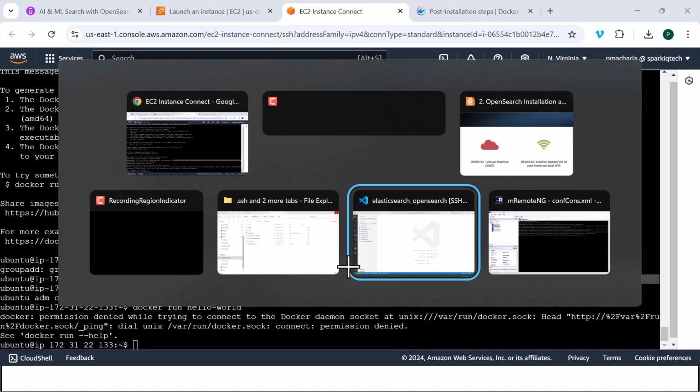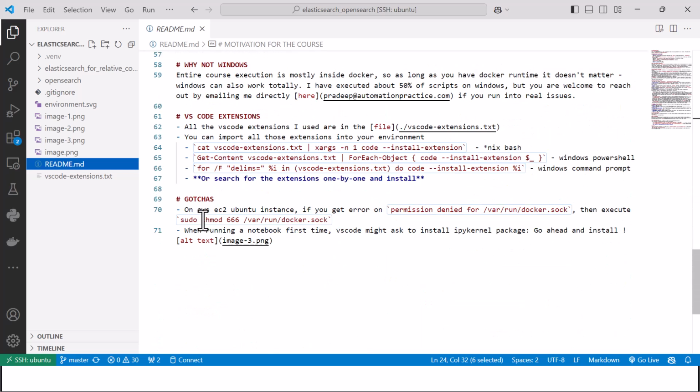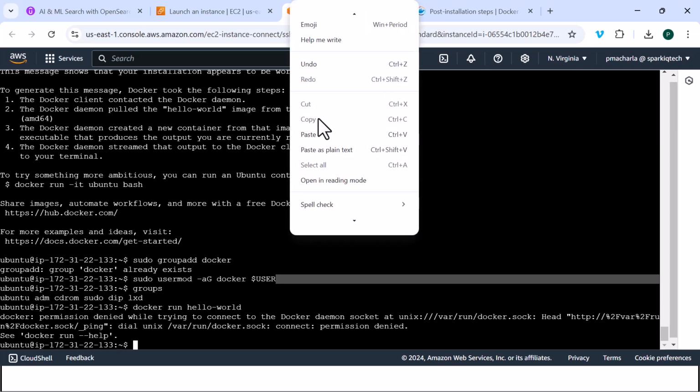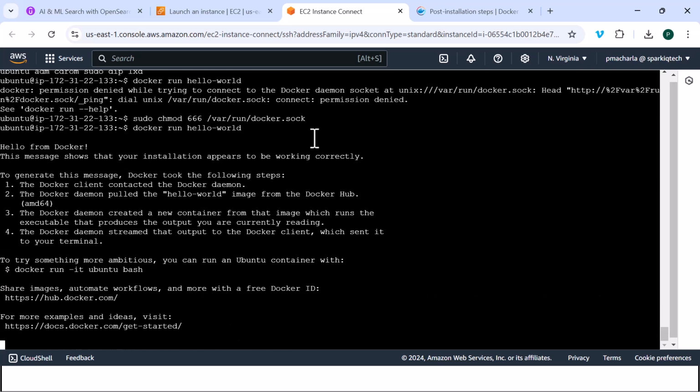If you go back to your Visual Studio Code and go to the README, scroll all the way down, and you will notice that on EC2 Ubuntu instance, if you get this error, which is what we are getting, then we have to give higher permissions to this. We need to ensure that the socket has read-write and execute permissions at a higher level. So let's go ahead and give that. And once we have done that, let's run docker run hello-world, and you can see it works as expected.